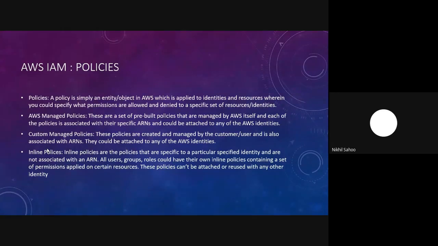Policies are globally of two types. So we have got managed policy and inline policy. Again, managed policies are of two types. We have got AWS managed policies, and we have got custom managed policies.